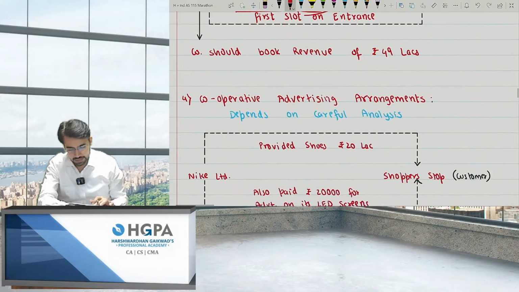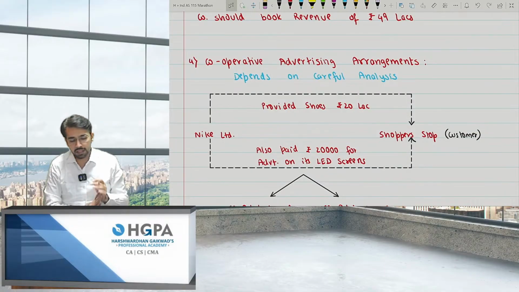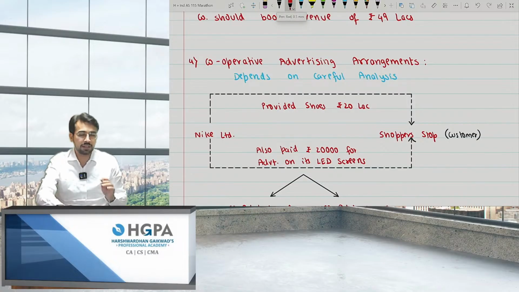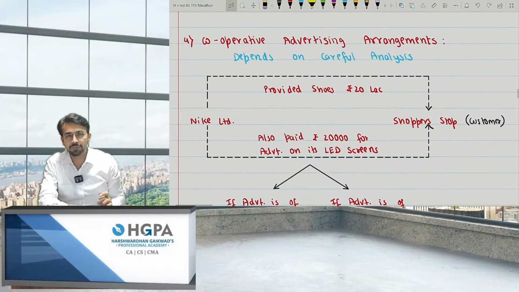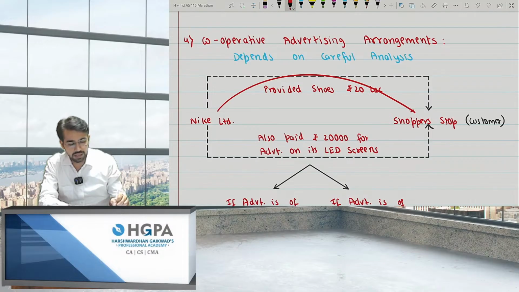That is revenue. Next, cooperative advertising arrangements. Again, one of the advertisement points, but in that point, Ind AS says you have to depend on careful analysis. Now, what do you mean by careful analysis? In the examination also, you have to write the answer like this only. Whenever it is an advertising arrangement, at that point of time, you will say we have to make a careful analysis. Now, what is the careful analysis? I give an example. Please pay attention to the example. Let's say we are Nike Limited, right? And this is Shoppers Stop, the customer with us. We provided them shoes of 20 lakh rupees. Nike sold goods of 20 lakh rupees of shoes.